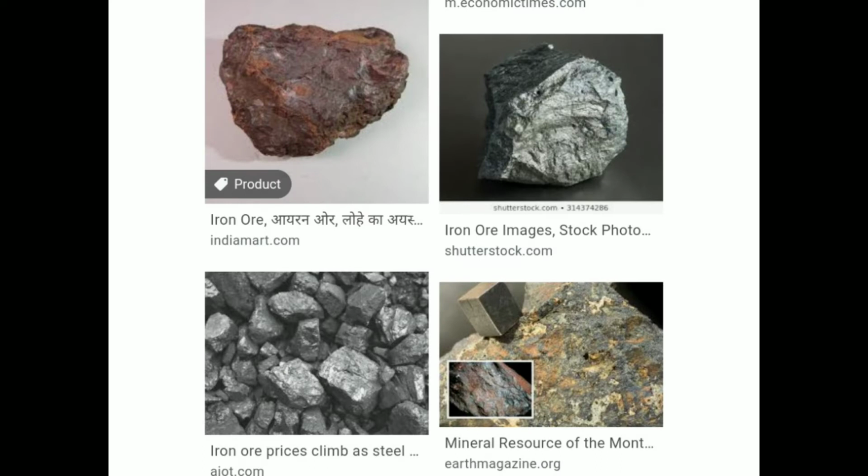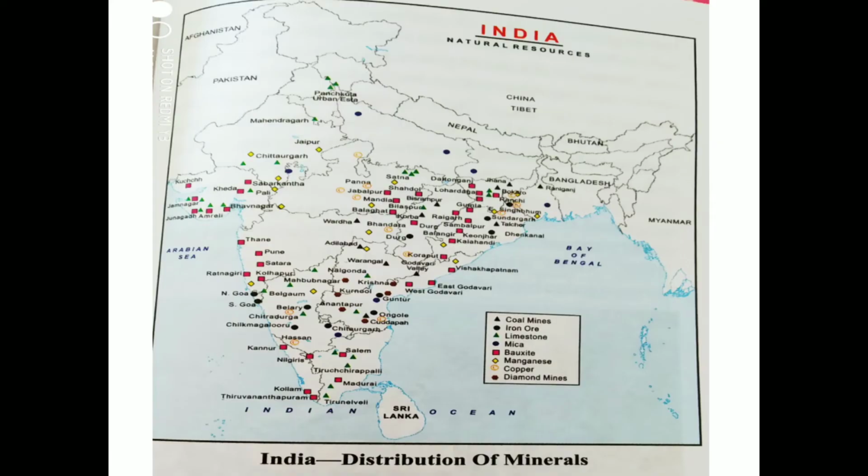Then see in the image you have iron ore. India is one of the leading producers of iron ore, and very high grade deposits of iron ore are found in places like Jharkhand.